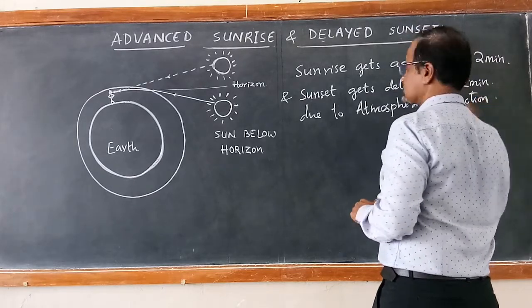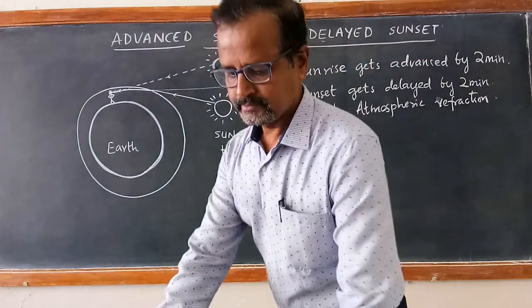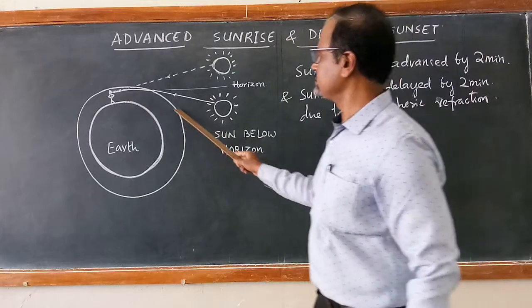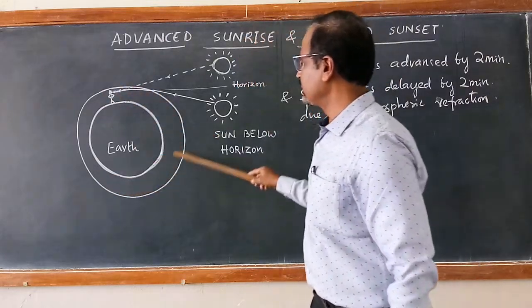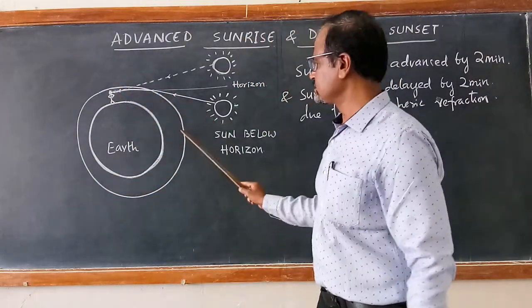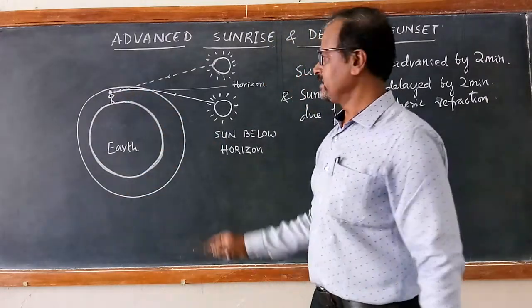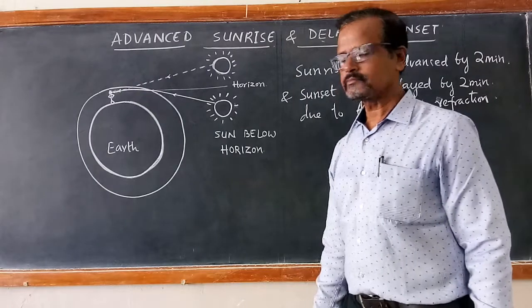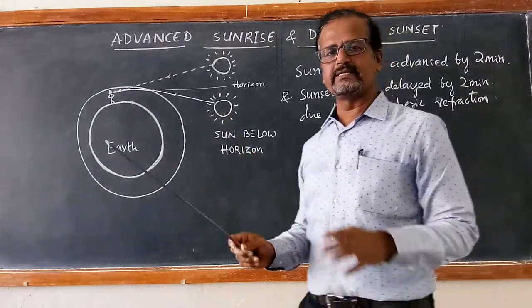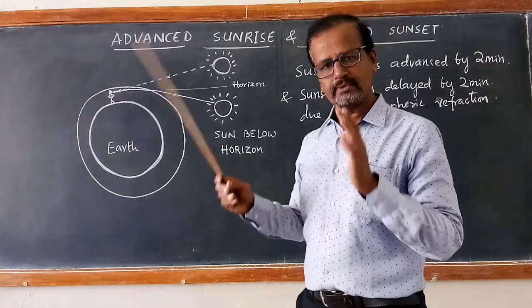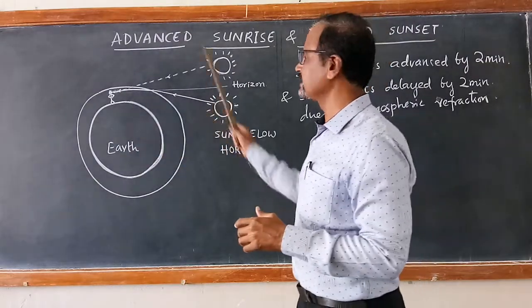How does it take place? Look at the diagram. This is the diagram of Earth and this is the thick atmospheric layer around the Earth. And here is the observer. Now suppose the sun is below the horizon and is going to have sunrise.